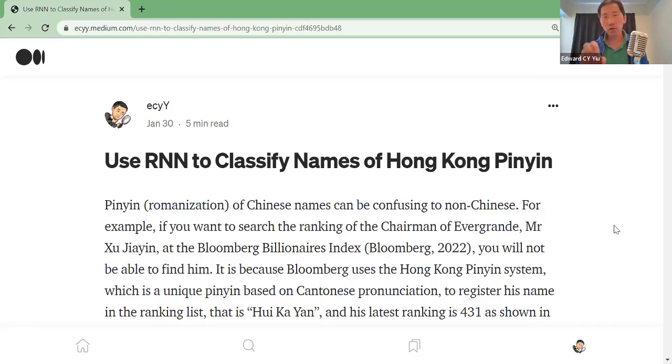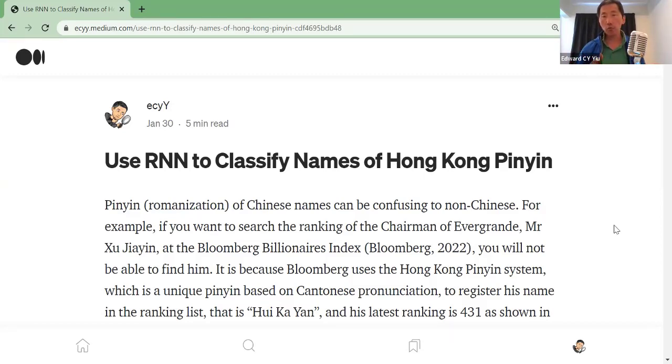Today, I would like to talk about how to use RNN to classify names of Hong Kong Pinyin. Let me explain what I mean by Hong Kong Pinyin first. Pinyin or romanization of Chinese names sometimes can be confusing to non-Chinese.